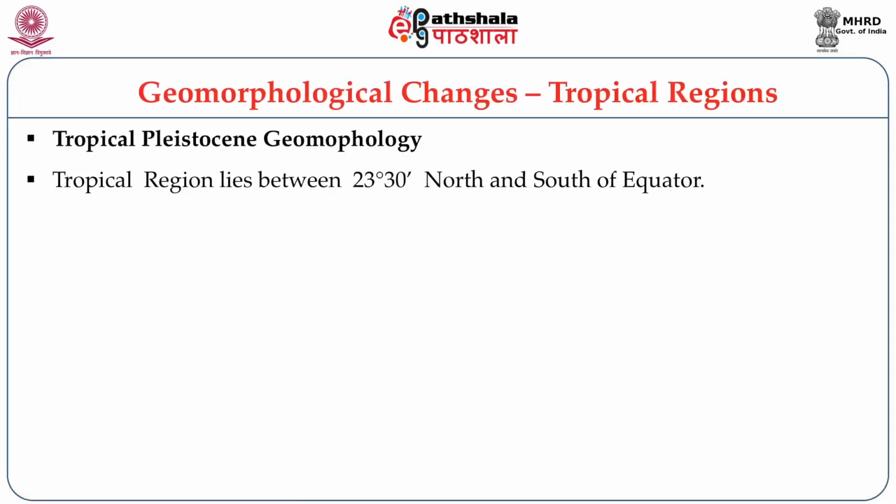So we have to learn the geomorphological changes based on the regions, because the changes that were occurring in tropical regions were different, and the changes that were occurring in the temperate zones were different. So let us first learn the kind of changes that were occurring in the tropical regions. The tropical regions are usually the regions lying between 23 degrees 30 minutes north and south of the equator.